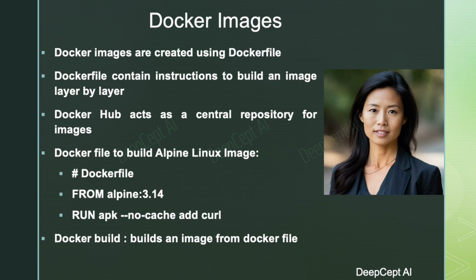The provided Dockerfile example illustrates the creation of an Alpine Linux image. It uses Alpine Linux version 3.14 as the base image and installs the curl package onto it. To build an image, navigate to the directory containing the Dockerfile in a terminal and execute the docker build command.